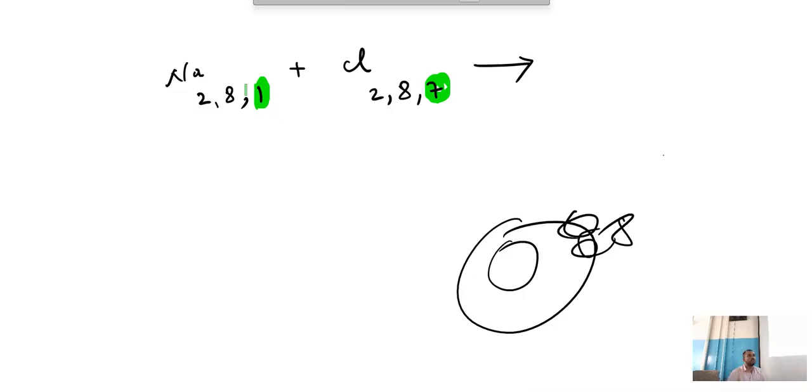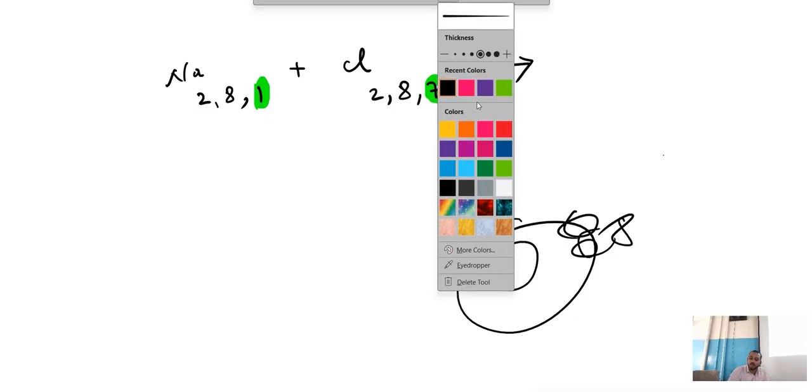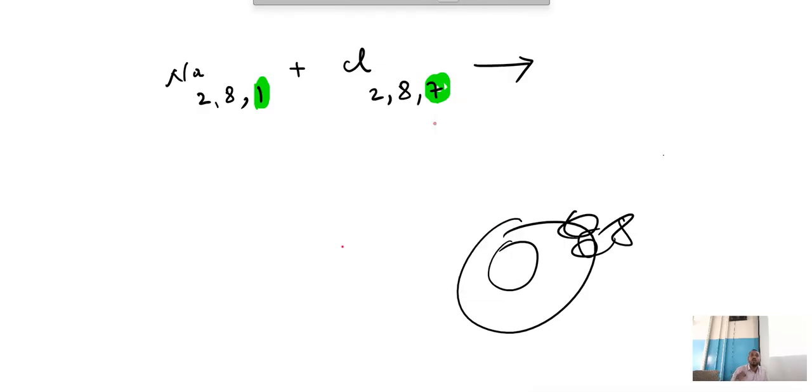Chlorine also wants to become 8. Now, becoming 8 from 1, or getting 8 from 7, which is simple? 7 से 8 होना easy है या 1 से 8 होना easy है? Which is easy? So now what happens, this sodium will donate 1 electron to chlorine. सोडियम क्या करता बेटा? 1 इलेक्ट्रॉन क्लोरीन को डोनेट किया. He has donated 1 electron to chlorine.